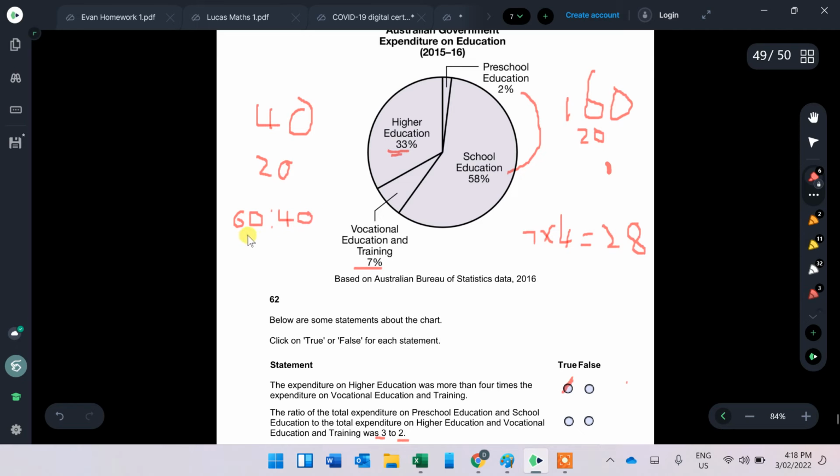And they're asking if it was the same as 3 to 2. And hence you have to divide this number by that number and this number by that number. And if you end up getting the same value, then yes, the ratio is the same. So yes, that one is true.